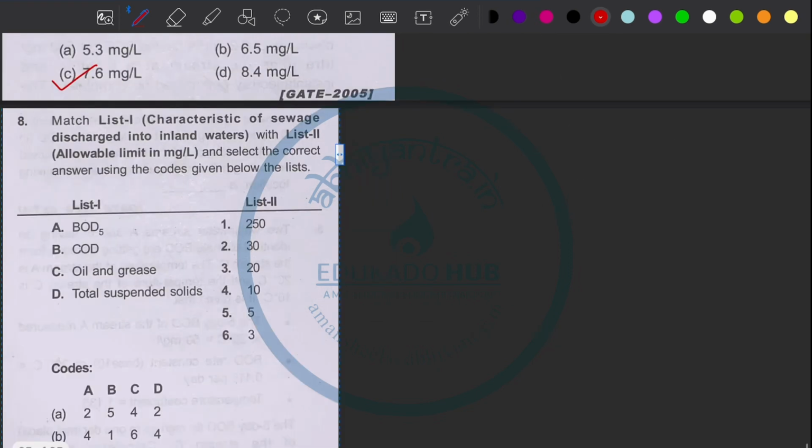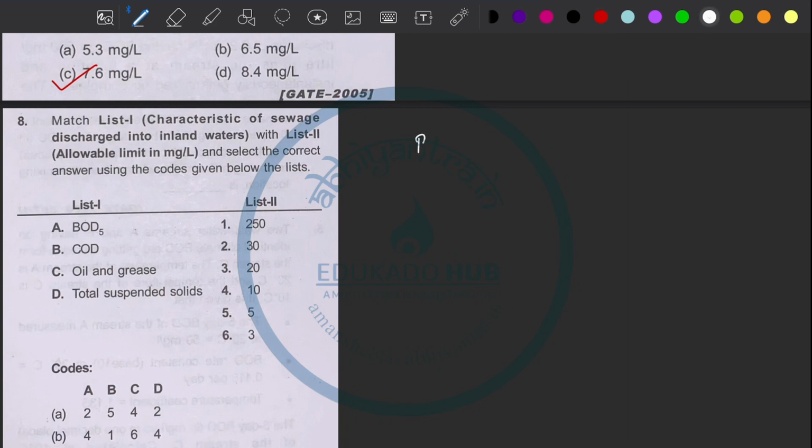Next is question number 8, which is: match List 1, characteristics of sewage discharge into the inland water, and allowable limits. Select the correct answer using the codes given below. So I will directly write what is the permissible limit.